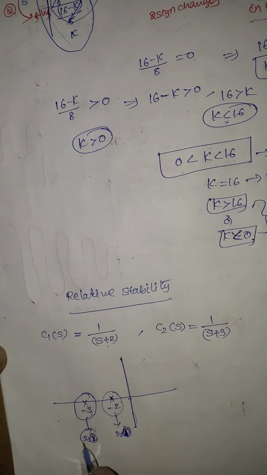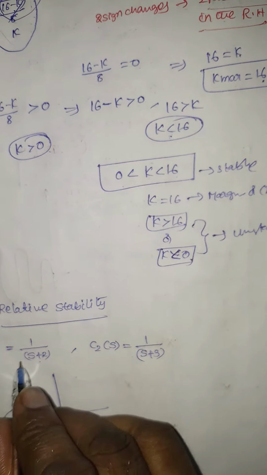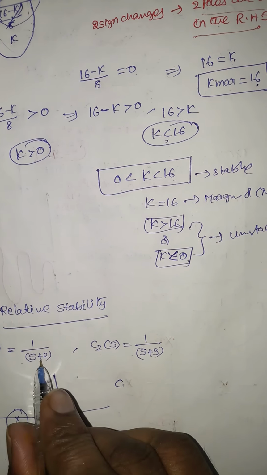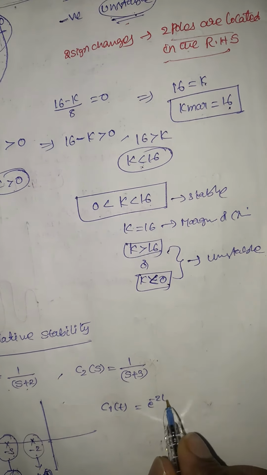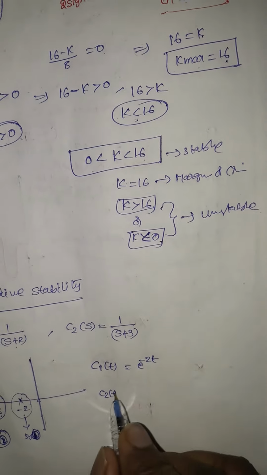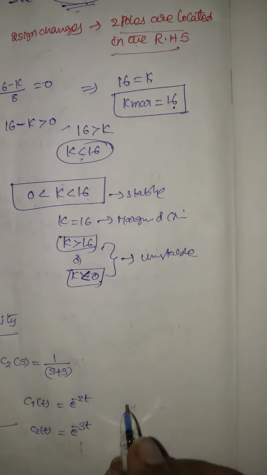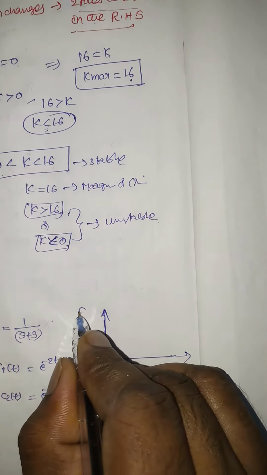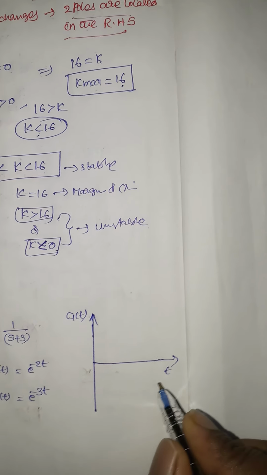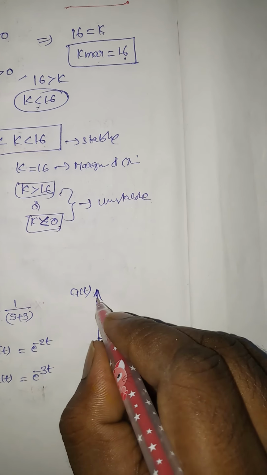System 2 is more stable than system 1. How is it more stable? Suppose C1 of S is equal to 1 by S plus 2, so C1 of t is equal to e power minus 2t, and C2 of t is equal to e power minus 3t. If I draw a graph for e power minus 2t, it is C1 of t versus t, and the graph will be like this.